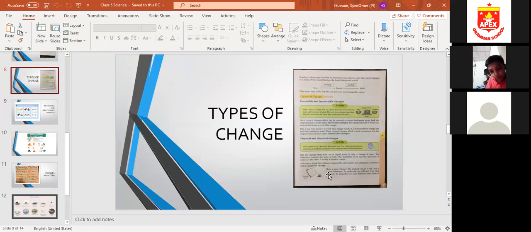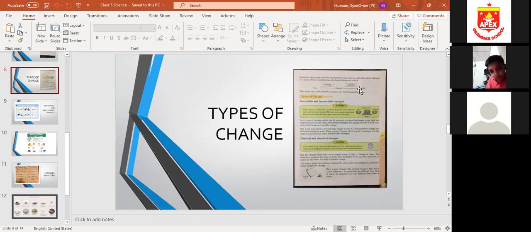If we take the example of water, we have studied that if water changes its state, these are all reversible changes. We can also call them physical changes, because in them no new substance is formed. As you can see, water changes only its state, from solid to liquid to gas, but no new substance is formed. So it is a physical change.